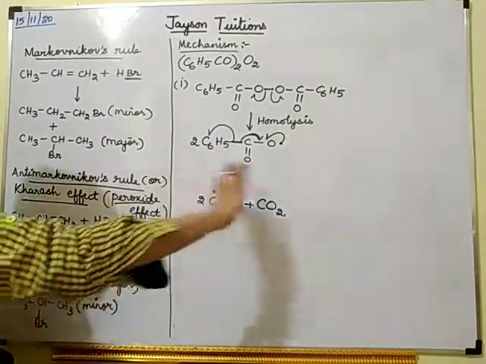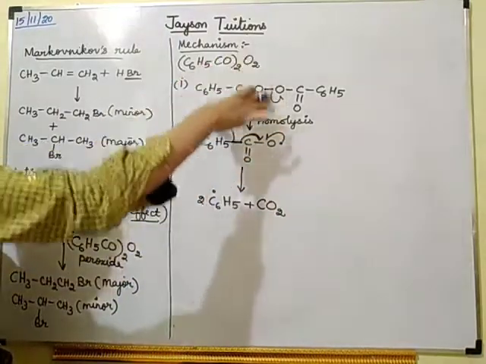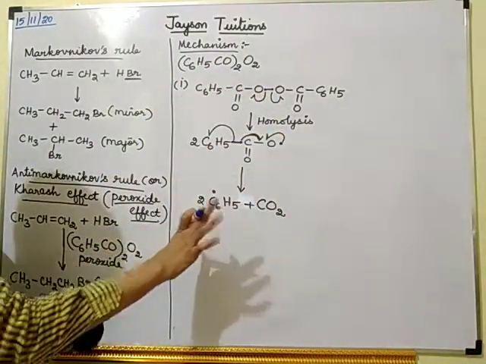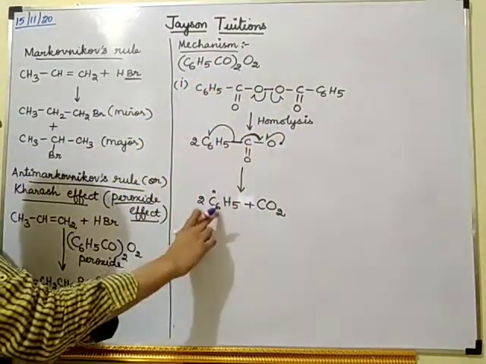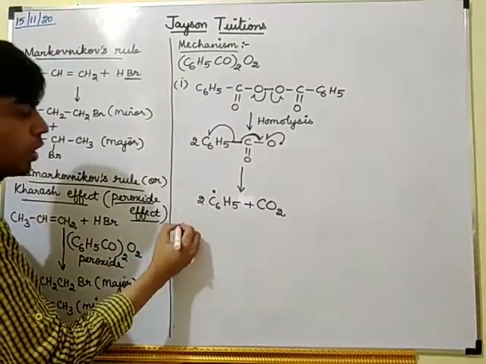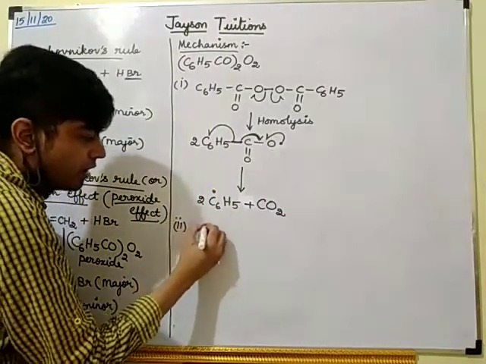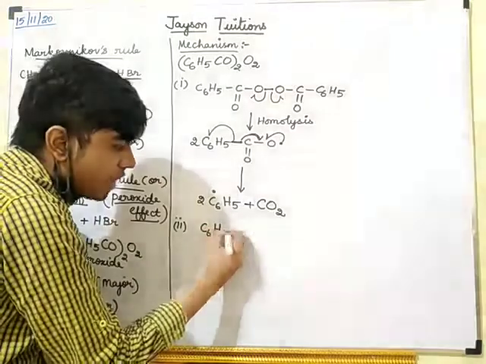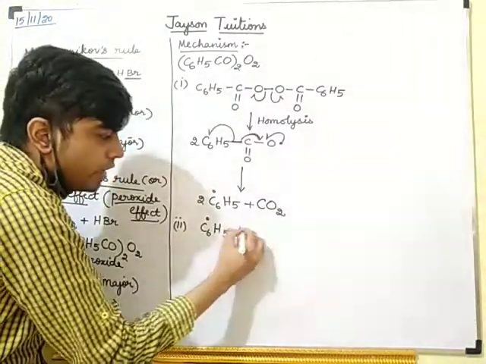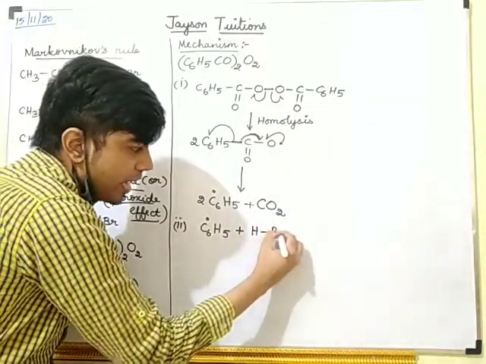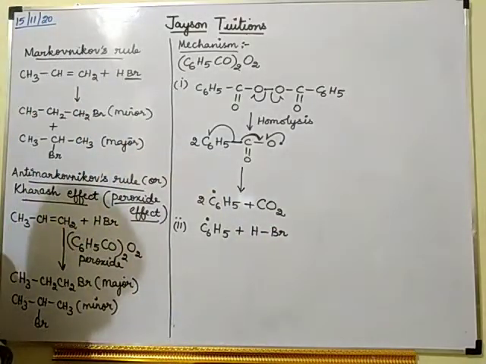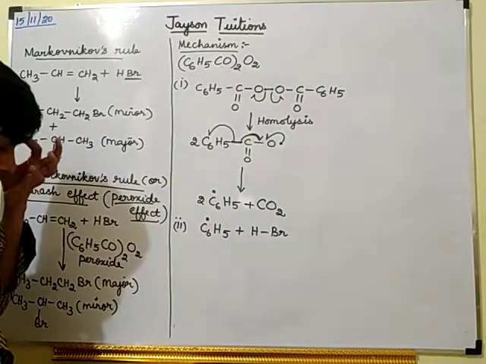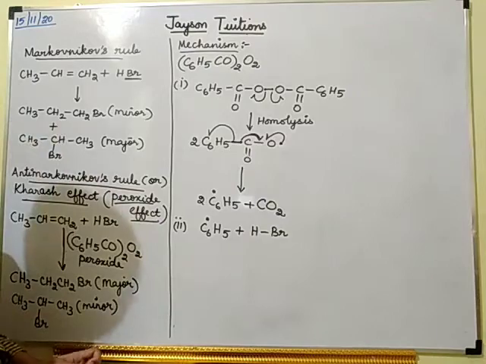Okay. Now this is the first step. This is how the peroxide which we add will become C6H5 dot. Now the second step: this C6H5 dot will react with this HBr.